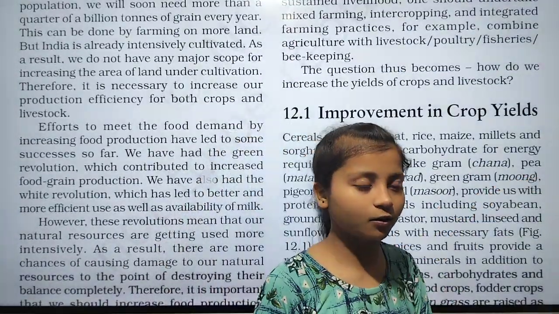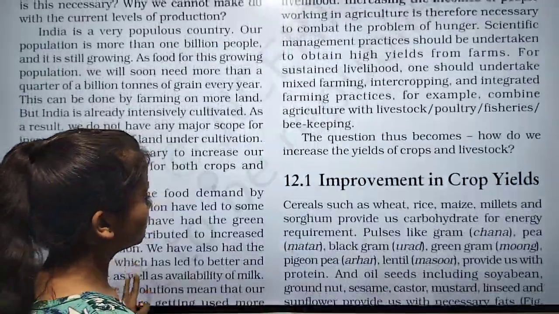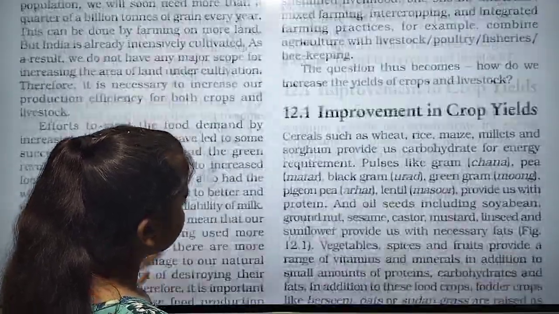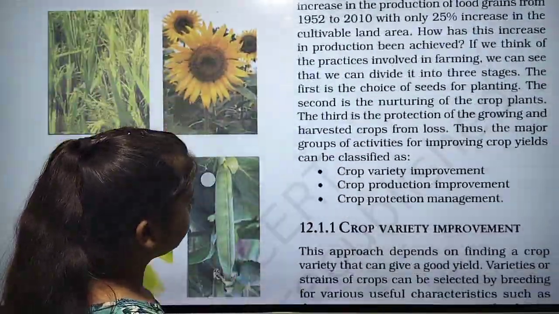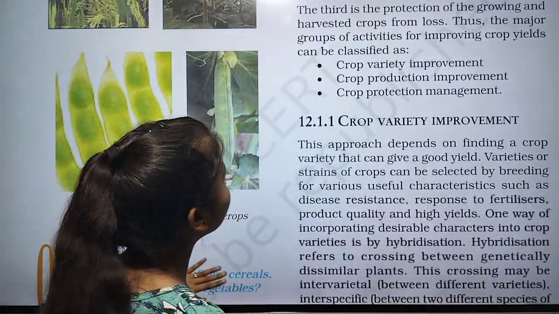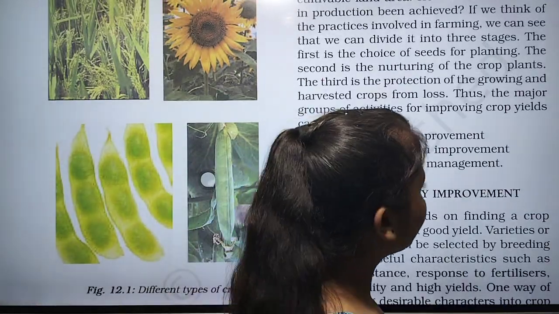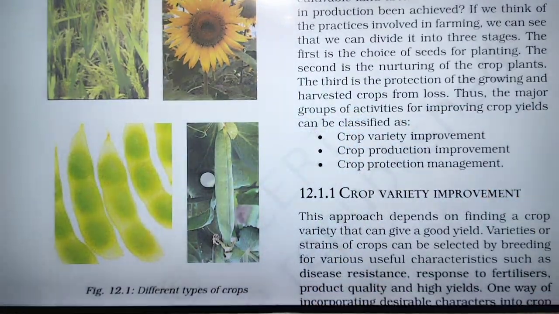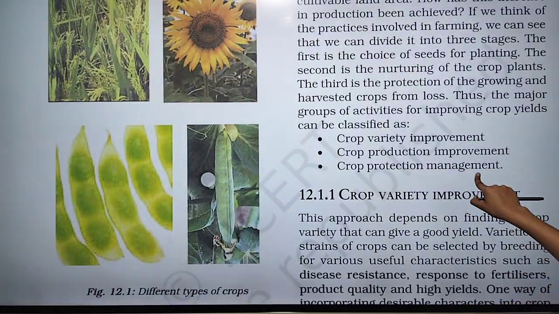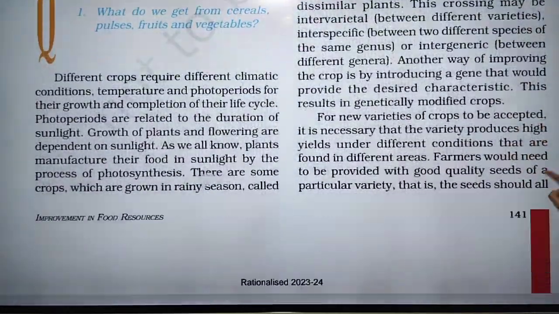We have learned till here in which type of crops are grown, and which are pulses. And these are the classification of improving crop yields.